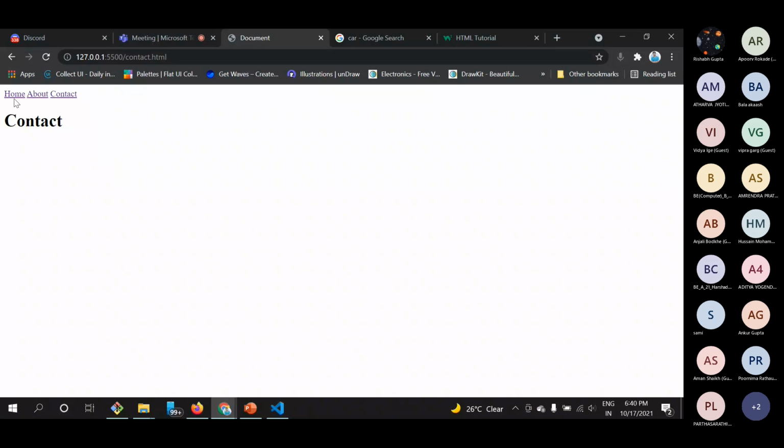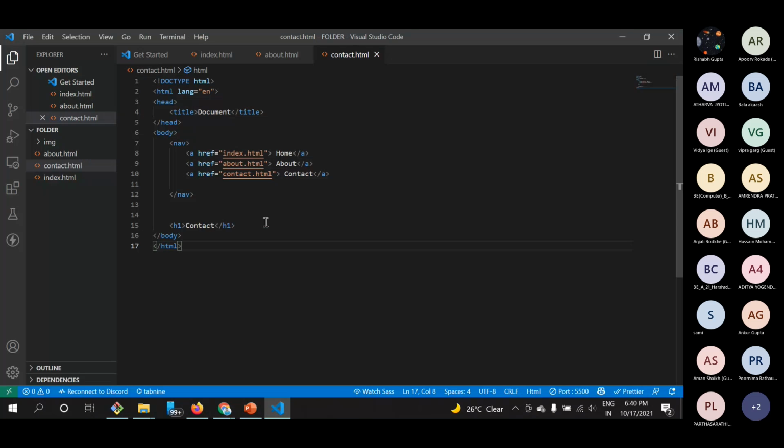When creating actual sites, we use a routing system, so we will neglect the .html and such stuff to make our routes cleaner. So for now we have index.html, about.html and contact.html.